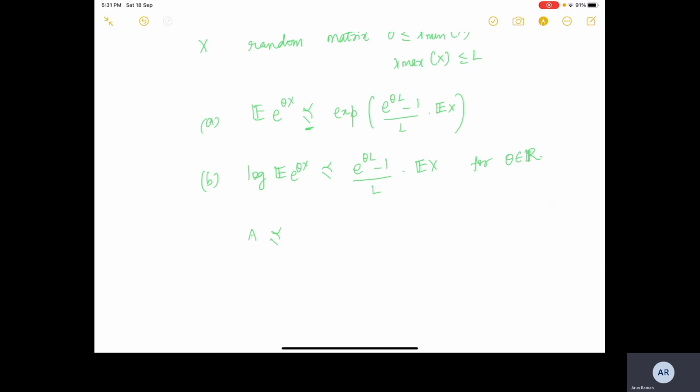to denote this. So if we have A and this squiggle less than H, this is true by definition if and only if H minus A is positive semi-definite.